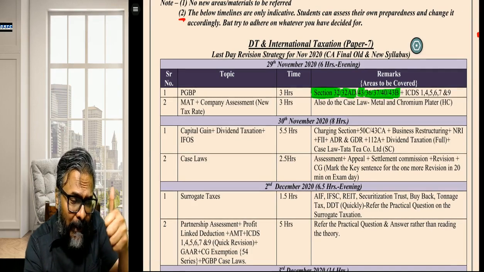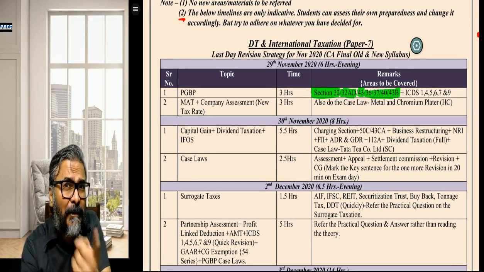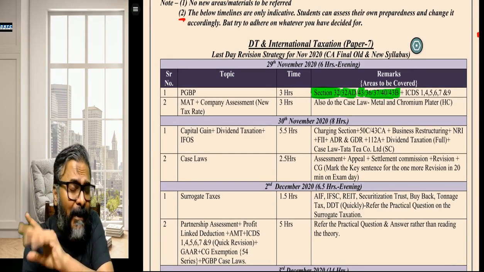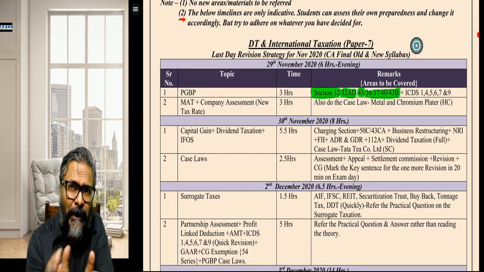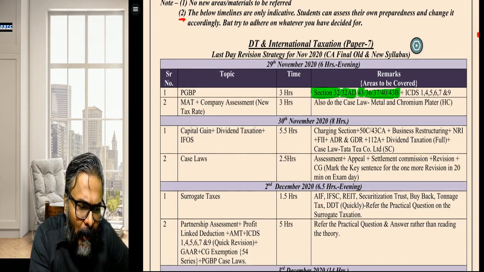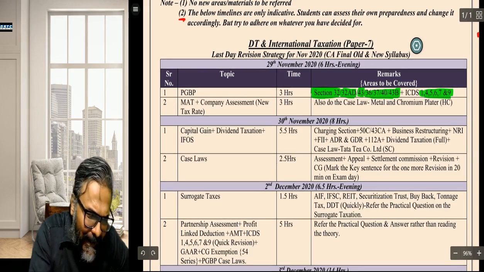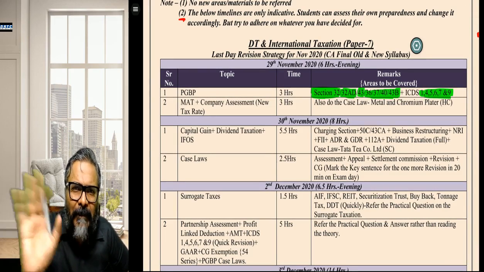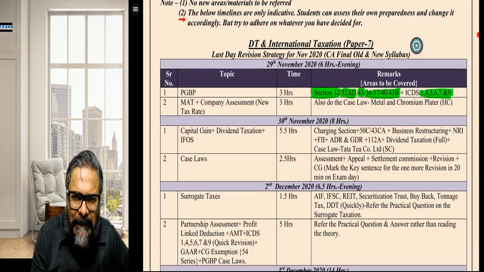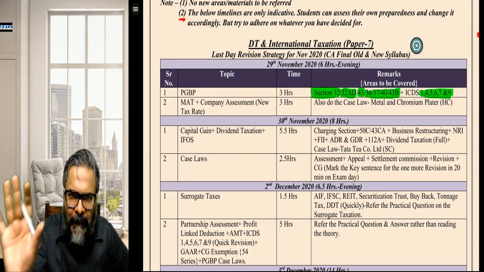So 32 depreciation, 32AD investment allowance, students, do investment allowance because this is your last attempt. After that, next year AY 32AD is not there. 43 is about the actual cost. Ensure to do it because obviously you are linking it up. Now ICDS 1, 4, 5, 6, 7 and 9. Students, specifically I have also marked 1, 4. 1 and 4 would be done very fast. 1 is the basic principle. 4 is about revenue recognition. Even that is not a big deal.